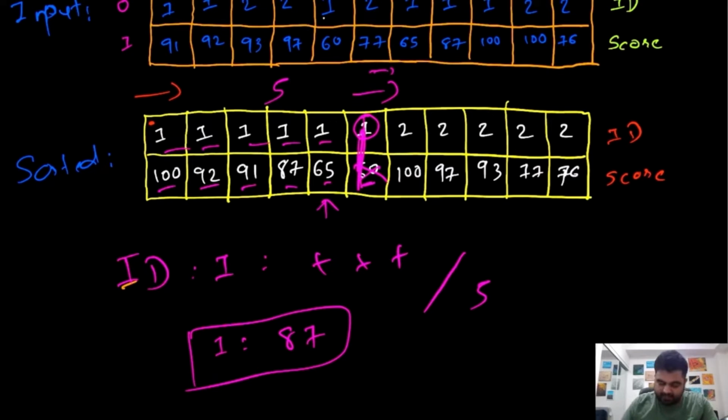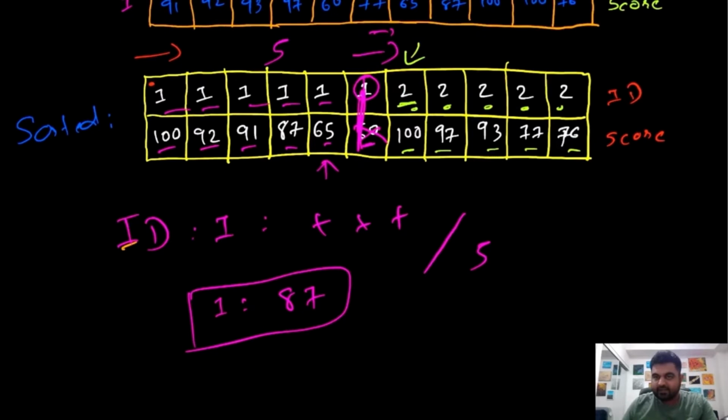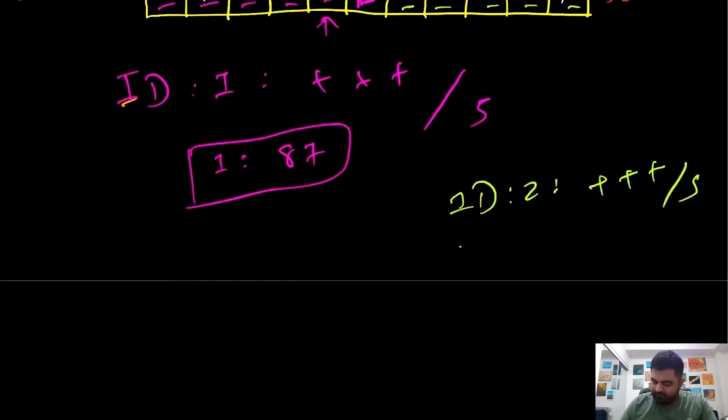Now we will find the next ID over here, this ID number 2. So again for ID number 2, we are going to do the same process. We are going to iterate over the first 5 elements, keep doing the sum of their scores, and once we get the sum, we simply divide it by 5. So for ID number 2, we find the average to be 88.